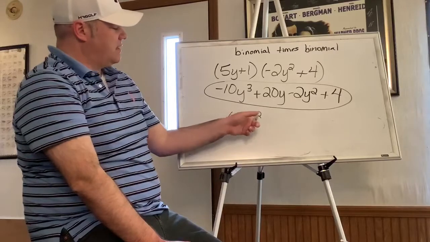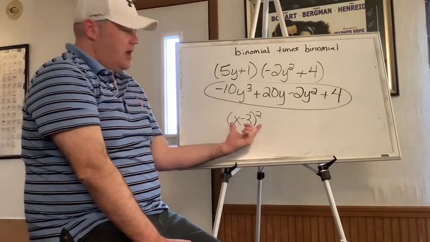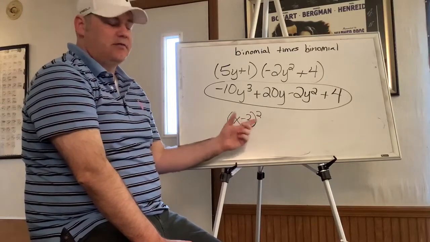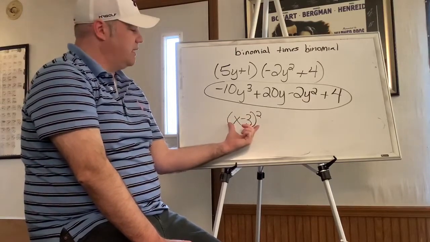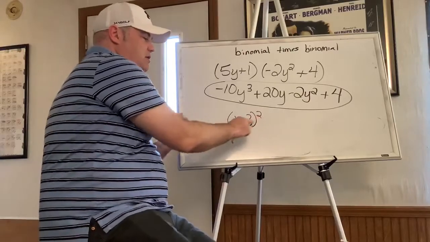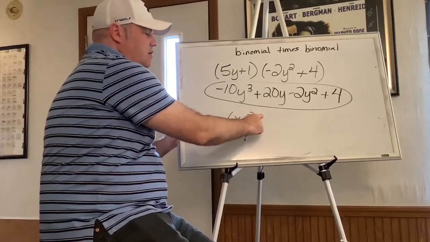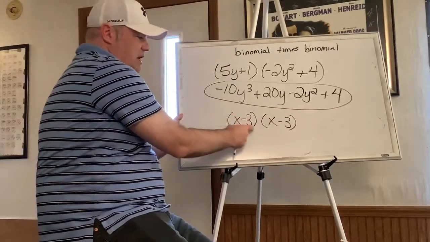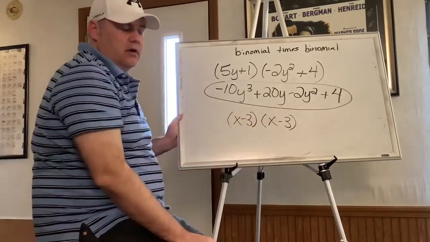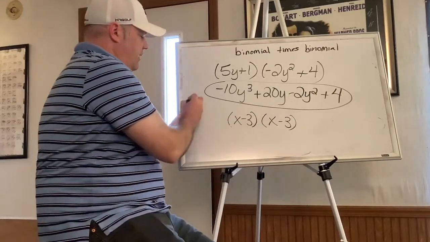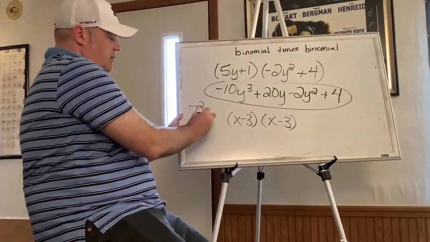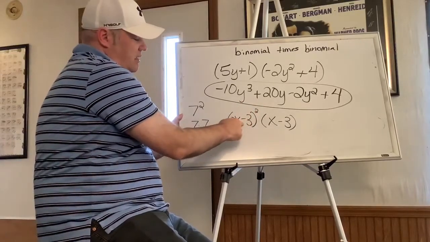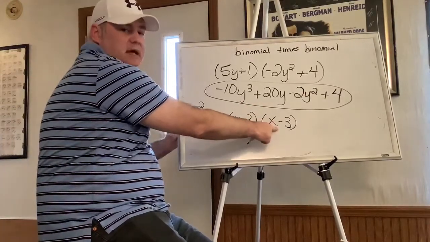Well, what that means is I'm squaring this whole thing as a whole. So I'm not just squaring the x, I'm not just squaring the negative 3, I'm squaring the whole x minus 3. So if you see a problem like that, the first thing you need to do is change it to this. I just took this and multiplied it times itself. Okay, so that's all you do. If I took 7 squared, I would just take it and multiply it times itself. Well, that's what I'm doing when this was squared. I took this and I multiplied it times itself.